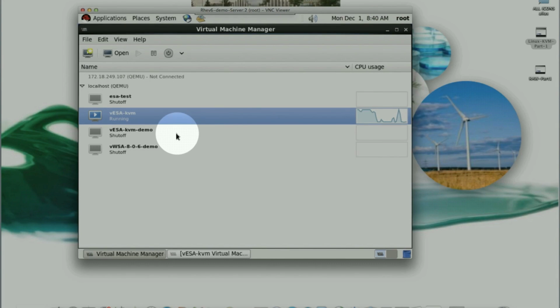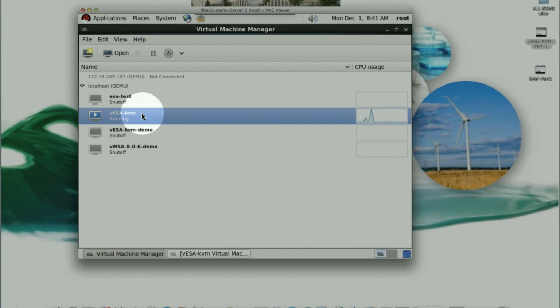So one thing I wanted to show you here is, as we see, there's another host. This one is a local host, and you see QEMU, the virtualized emulator. And here's another host that I have here. So we can connect multiple hosts if we need be through the SSH connection.